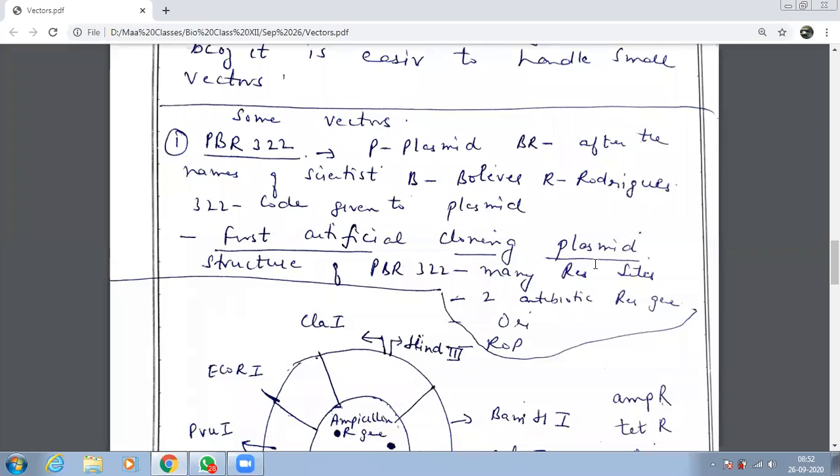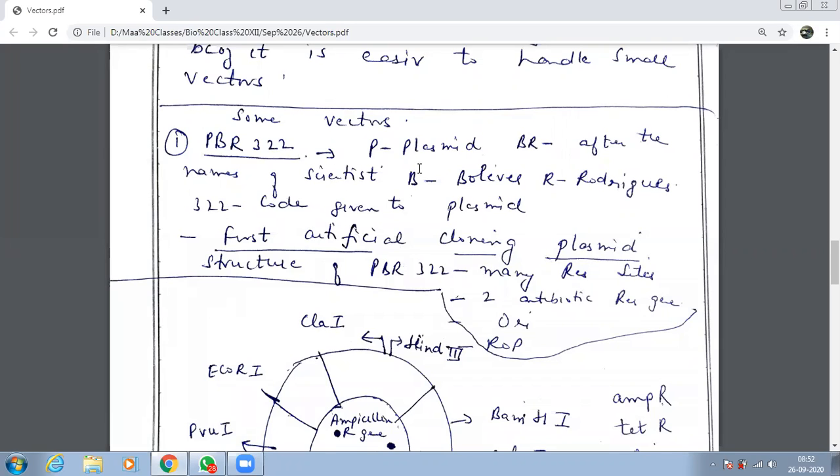We are talking about E. coli plasmid. ई कोलाई प्लास्मिड की क्लोनिंग करी and first artificially हमने उसको बना लिया. We created the first artificial E. coli cloning plasmid and what name was given to this? PBr322. P because हमने प्लास्मिड किया. Yes beta. मैम ये 322 रोमन न्यूमरल नहीं है, इसको रोमन में नहीं लिखते हैं.